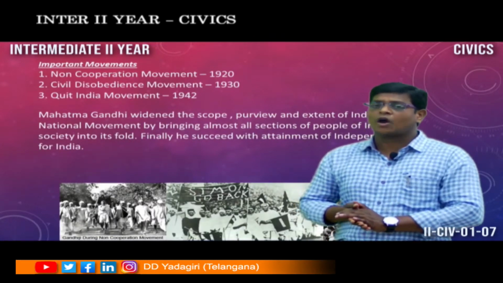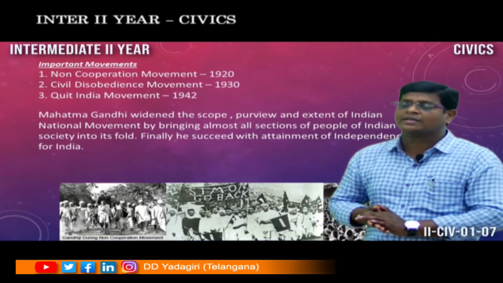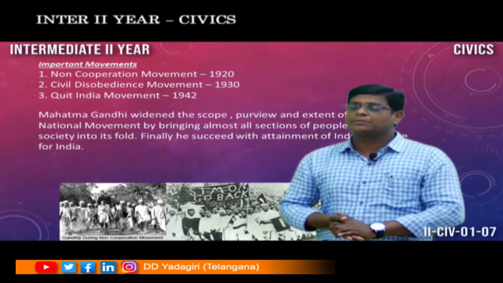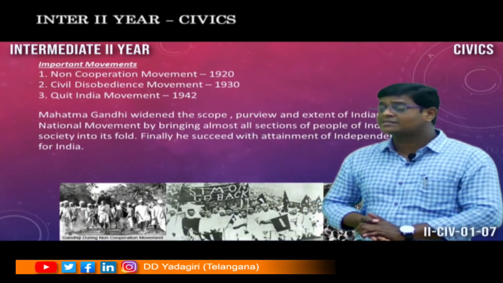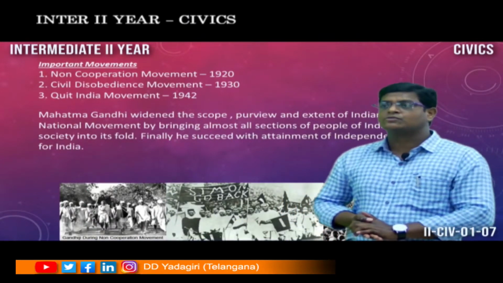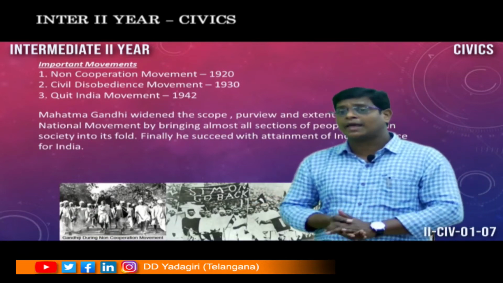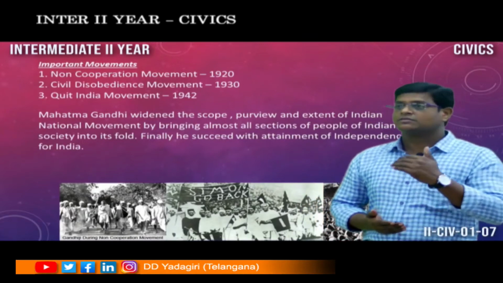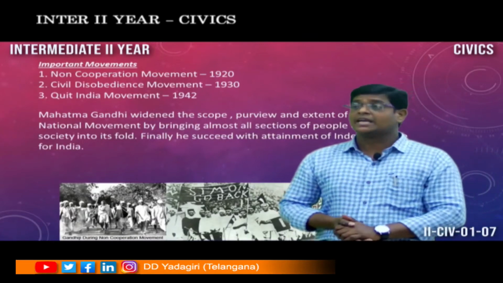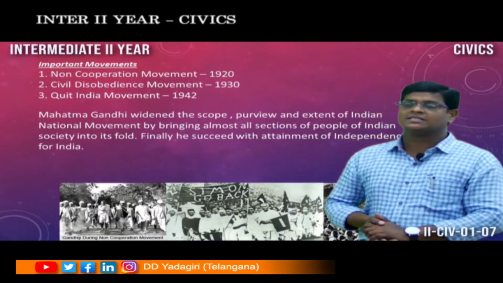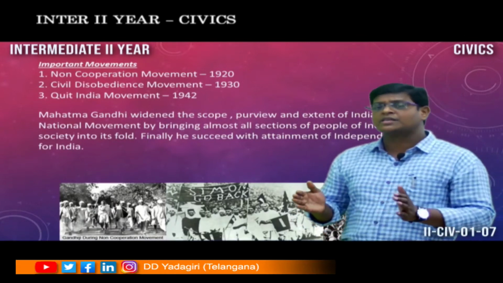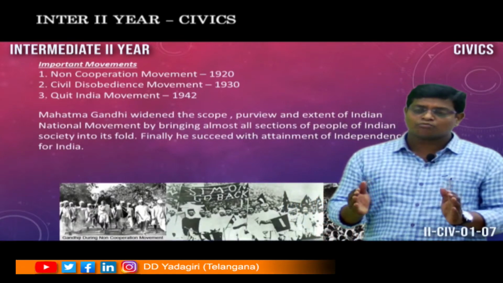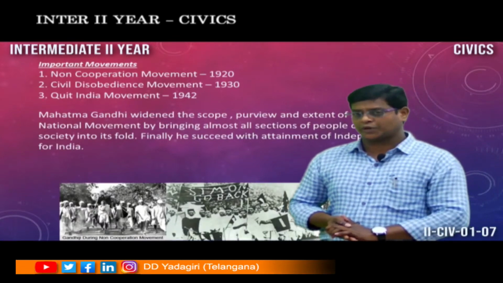That gate was occupied by General Dyer and he opened fire. So many people were injured, so many lost their lives, and so many were wounded, you know very well. Against General Dyer's act and the Jallianwala Bagh tragedy, the Indian National Congress decided to launch the non-cooperation movement in the year 1920.